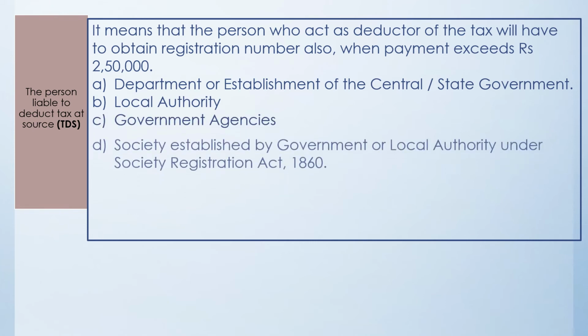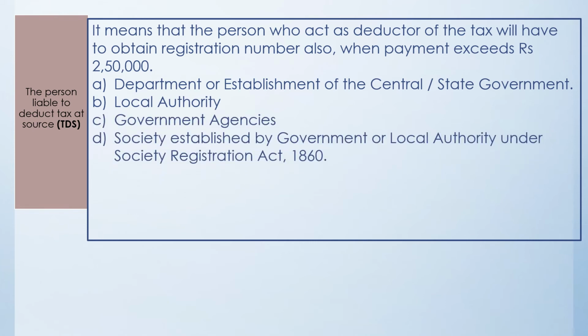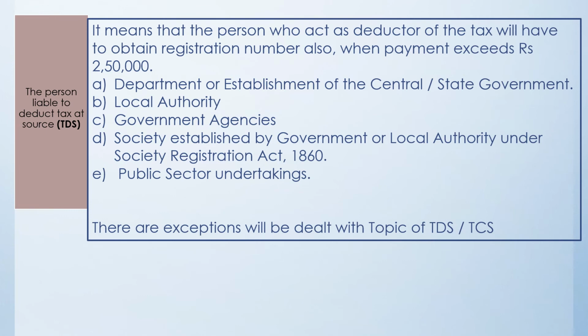Similar is the situation with a local authority, a government agency, a society registered under the Society Registration Act, or a public sector undertaking. So whenever you are selling any goods to these 5 organizations, they will be deducting the TDS. However, the government has provided certain exceptions to the above scenario, and these exceptions are dealt with separately under the topic of TDS.